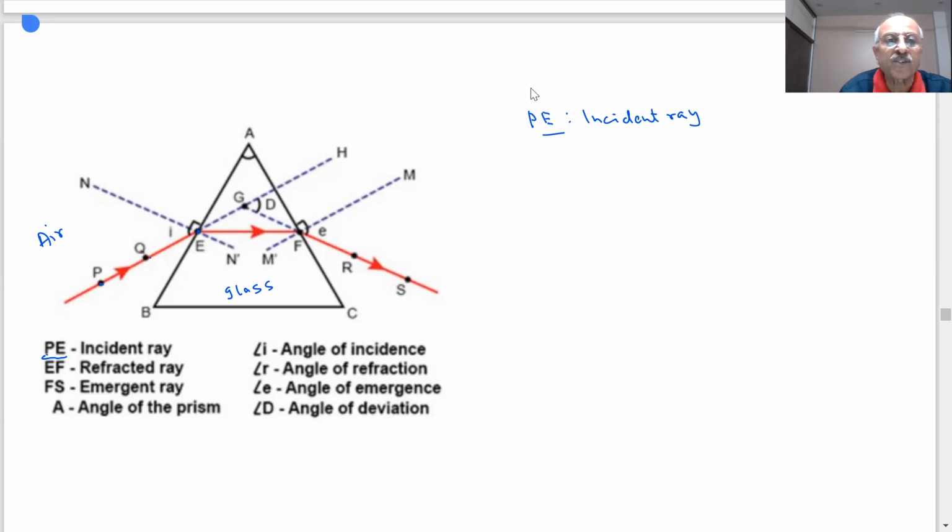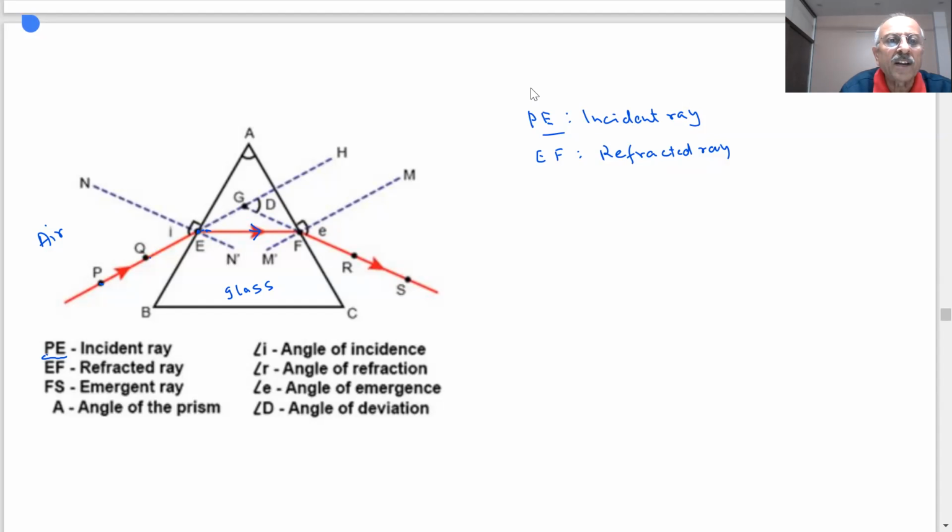It will undergo refraction. It doesn't go straight. If this is a straight line, it doesn't go like this, but it bends towards the normal. As you can see, this ray of light has bent, student, towards the normal. So this EF is the refracted ray. This has undergone refraction. It is not going straight. It bends towards the normal.